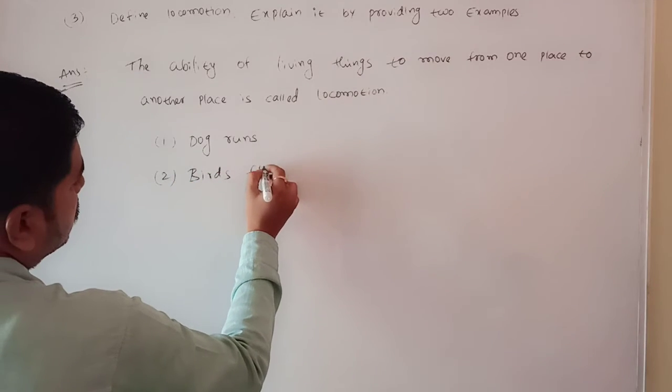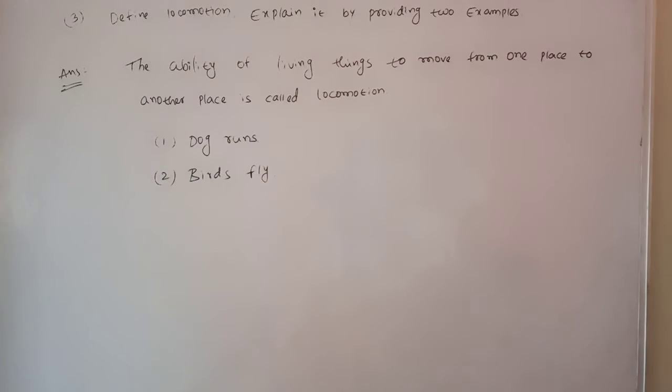These are the examples of locomotion. Copy that information, and I will rub the board and continue with the remaining question answers. There are two more questions for this lesson.